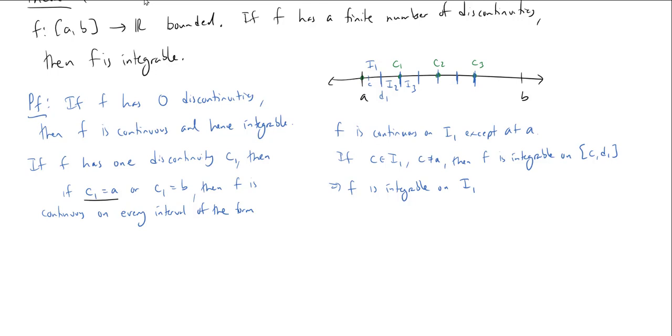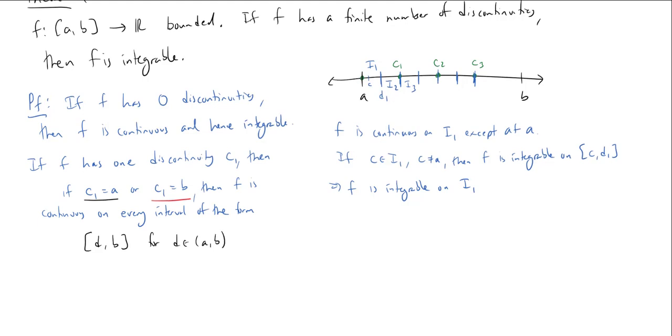I'll use black here for if I made C1 equal to A, and I'll use red if C1 was equal to B. So if C1 was equal to A, then I'd be continuous on every interval of the form D comma B, for D in AB.